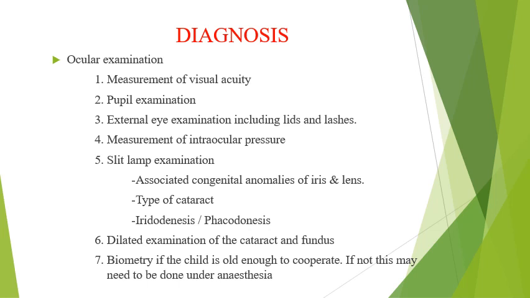We'll measure the visual acuity, pupillary examination, external eye examination including lids and eyelashes, measurement of the intraocular pressure. Slit lamp examination includes to rule out the associated congenital anomalies of iris and lens, and type of cataract, iridodonesis and phacodonesis. Dilated examination of cataract and fundus examination should be done, and biometry if the child is old enough to cooperate. If not, this may need to be done under anesthesia.